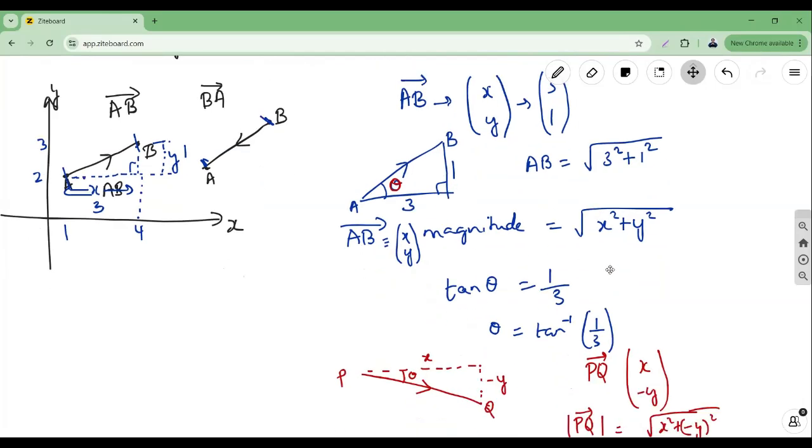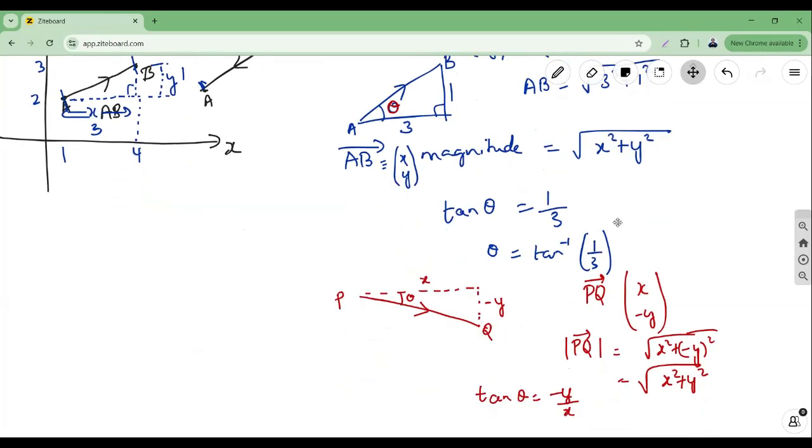And because vectors also have direction, that direction can be found using the tan theta concept from trigonometry. Based on theta, we know whether a vector is going upward, downward, left or right, where tan theta is y over x. In that way, we can find the magnitude as well as the direction of a vector.